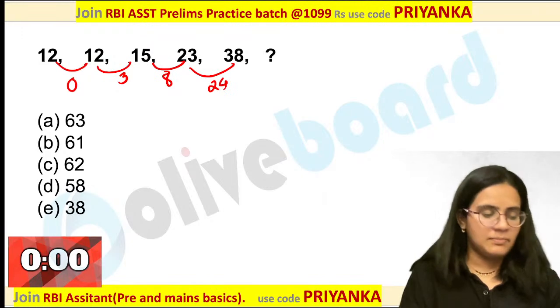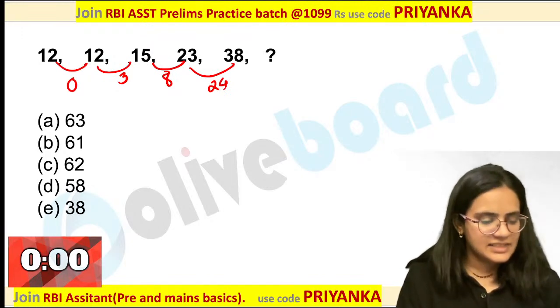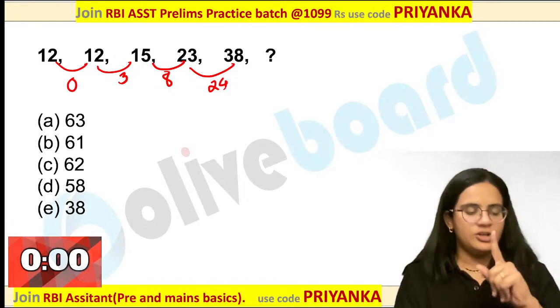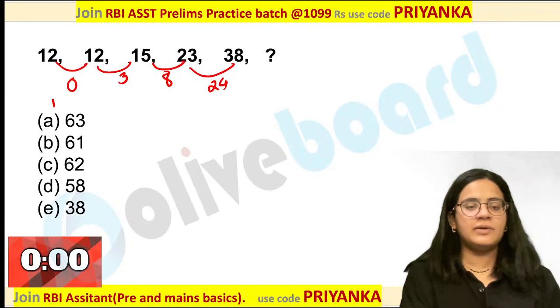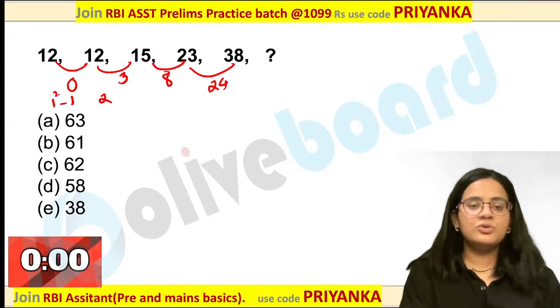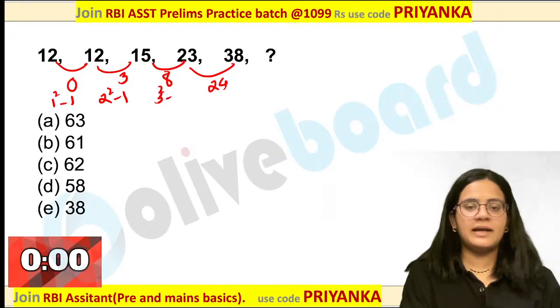Can you observe these numbers and tell me what could be the possible logic? Yes, yes. Difference, square minus 1. You are perfectly correct. Fayaz Gani is perfectly following it. This is nothing but 1 square minus 1, 2 square minus 1, 3 square minus 1.